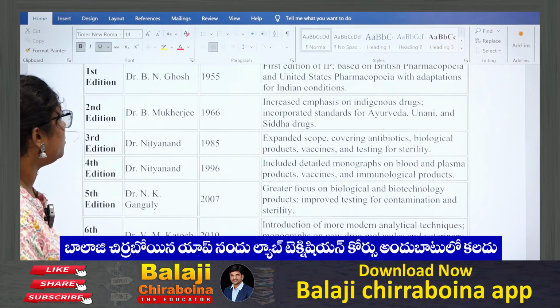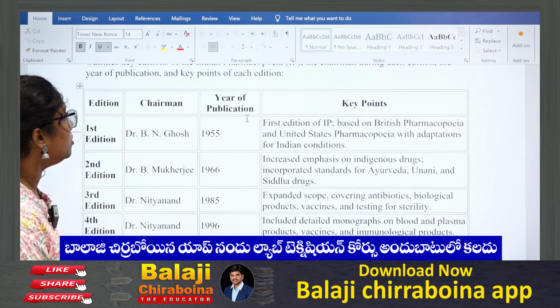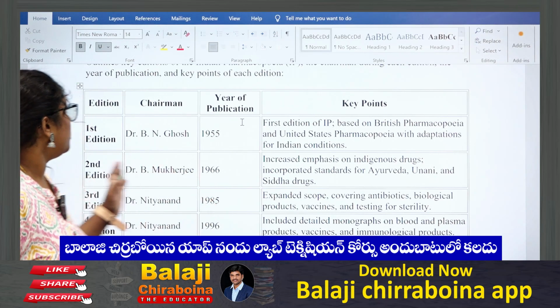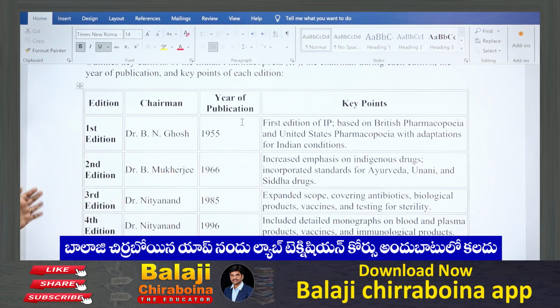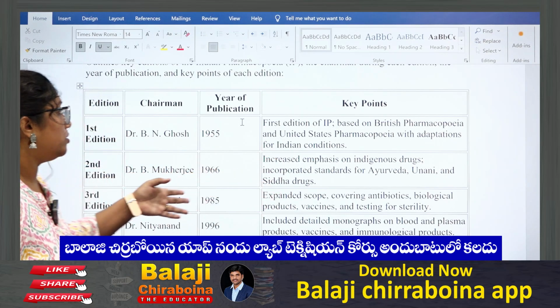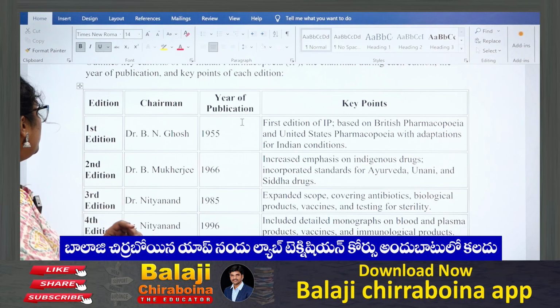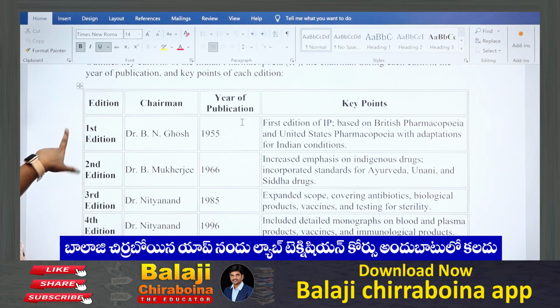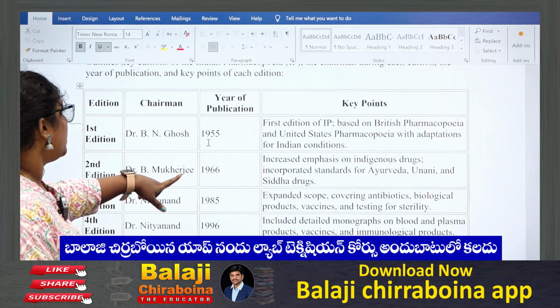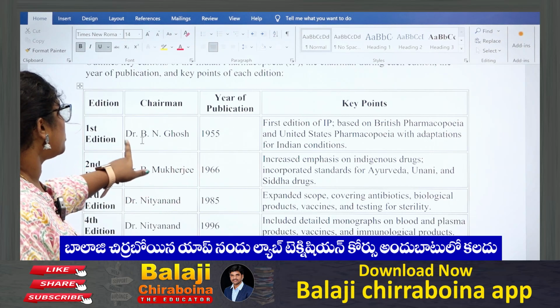This is a very important table; you will get maximum questions from this table, because they will ask in which year what edition was published and what key features were added in those publications. First edition was published in the year 1955 under the chairmanship of Dr. B.N. Ghosh.